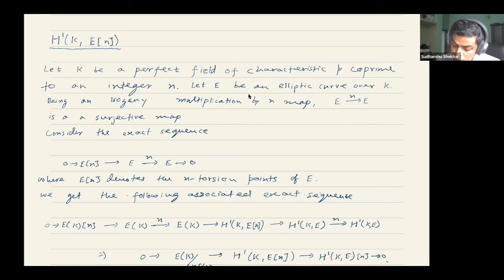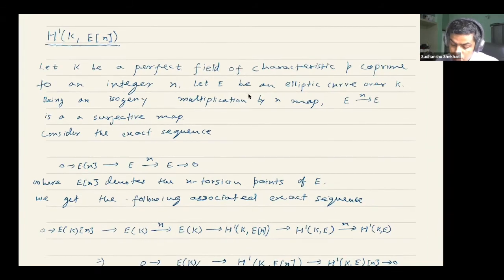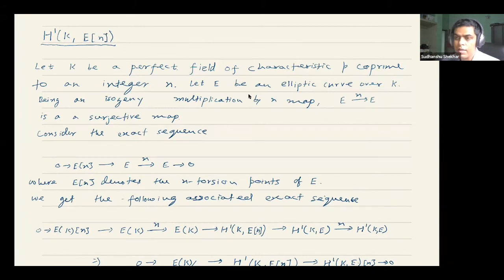Okay, so before I define this, we had the Galois cohomology group H1(K, E), and we also had a geometric interpretation of that.